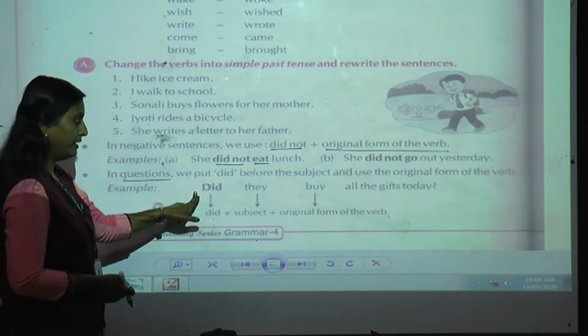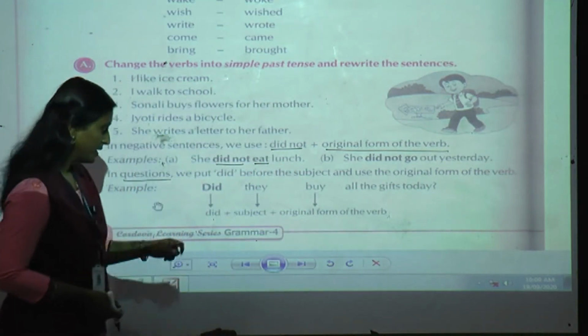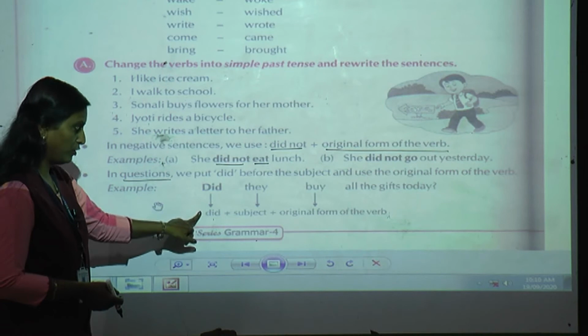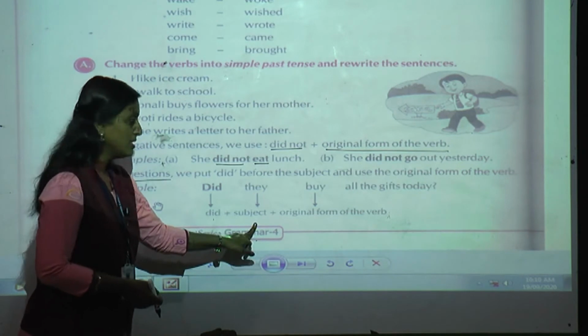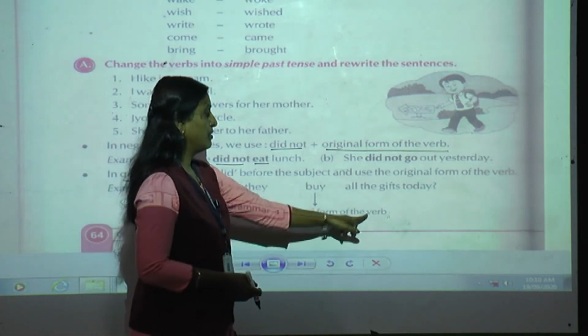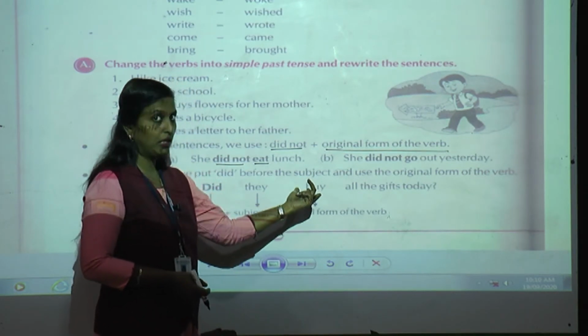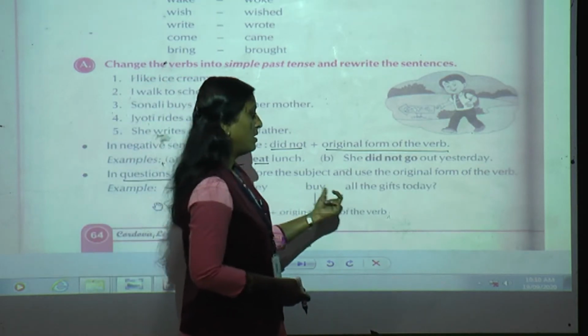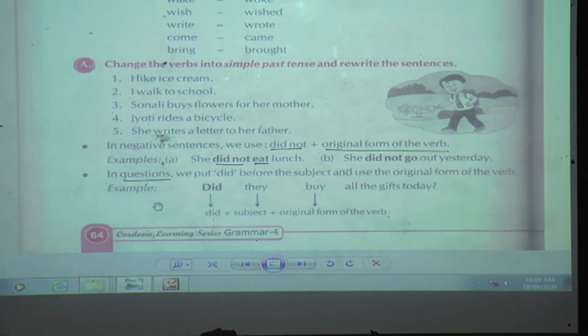Again you can see, did they buy all the gifts today? Can you see here? Yes, did we are going to take first in a question, then they is what? Subject. So did comes before the subject and the original form of the verb, that is buy. But what is the past tense of buy? What have they used over here? No, they have used the original form of the verb. All the gifts today, the same sentence will come here. Understood, students, how we have to make the sentences negative and how we have to make the questions in simple past tense?